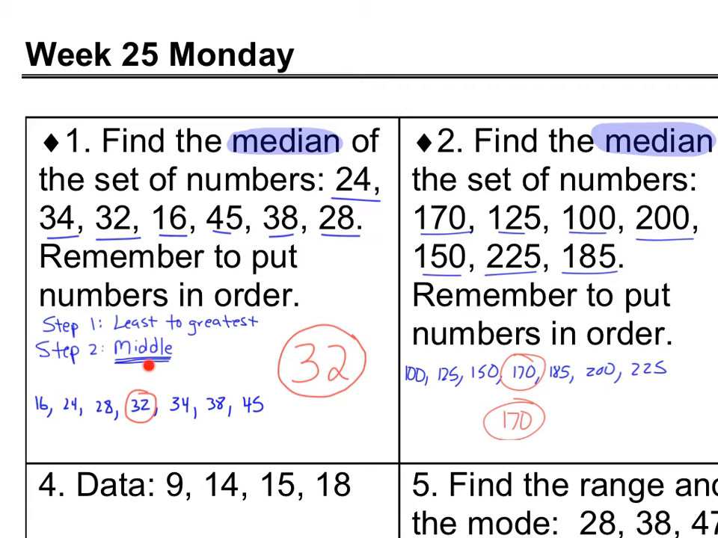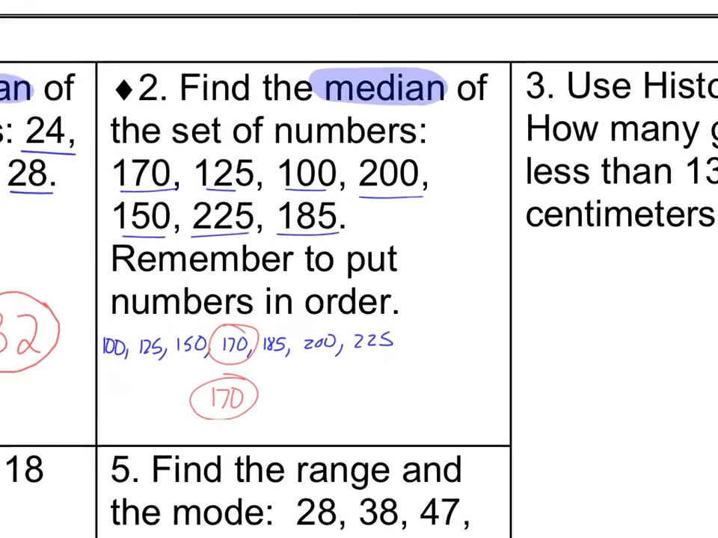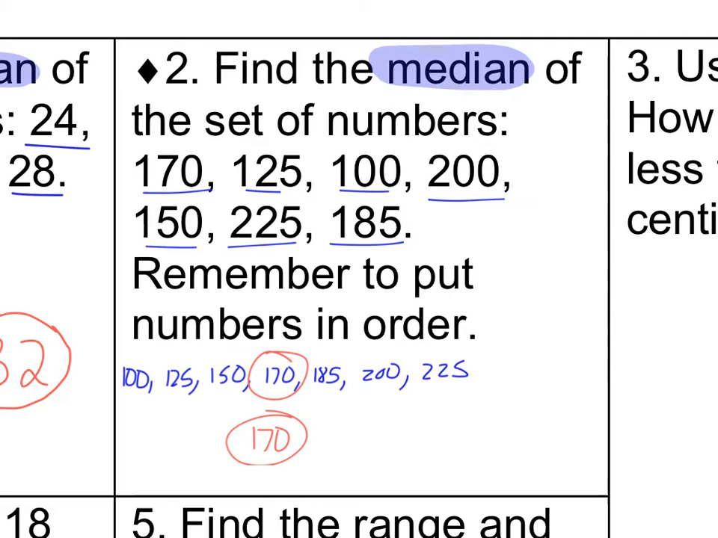And then step two, median means middle. So I circled the middle number by just kind of crossing out the outsides one at a time, and that left me 32 in the middle. And that's obviously very similar to what we see on number two. I put them in order from least to greatest. Then I went to the middle, and my median would be 170.